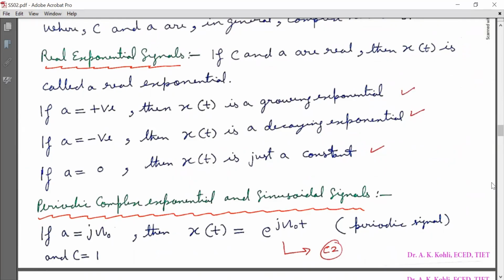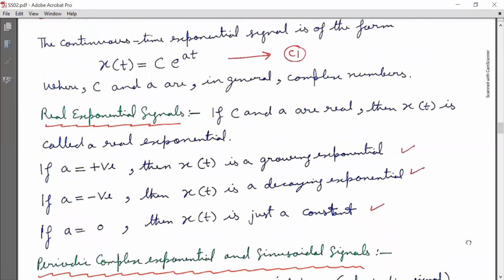If capital C and A are real, then x(t) is called a real exponential. If A is positive, then x(t) is a growing exponential. And if A is negative, x(t) is a decaying exponential. If A is equal to 0, then x(t) is just a constant.